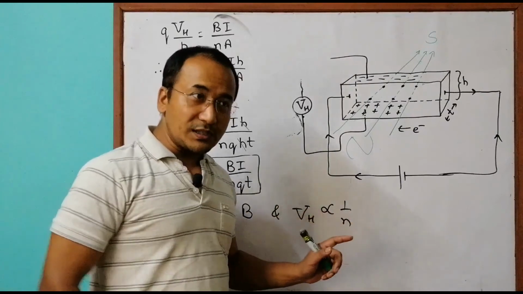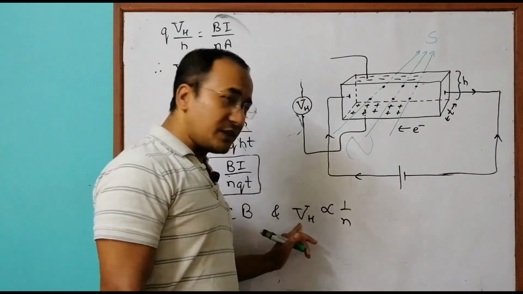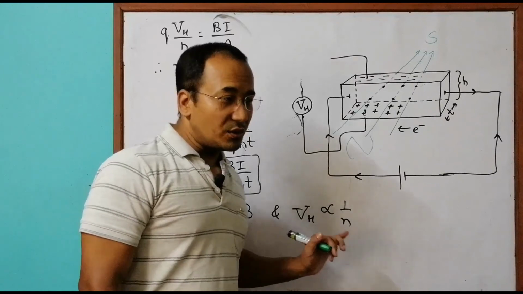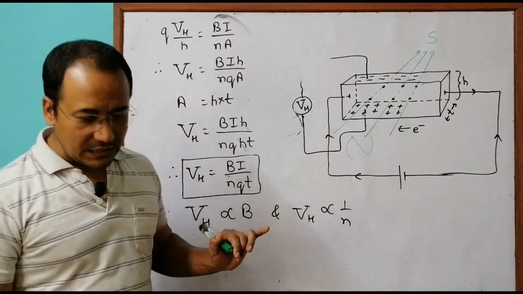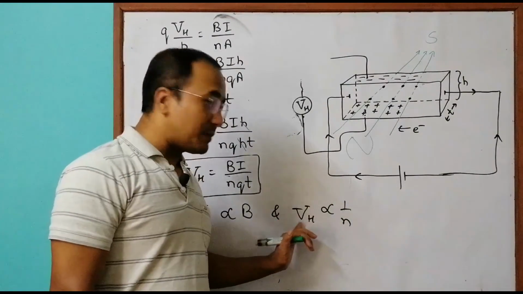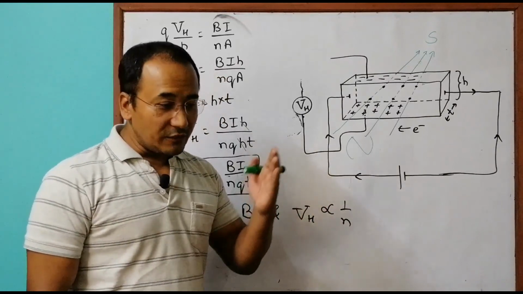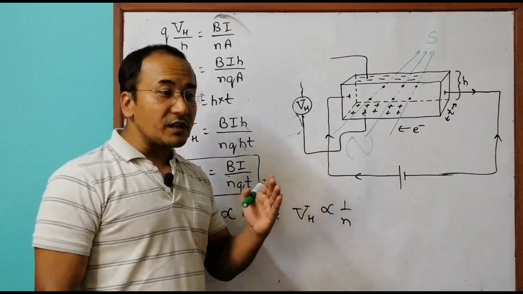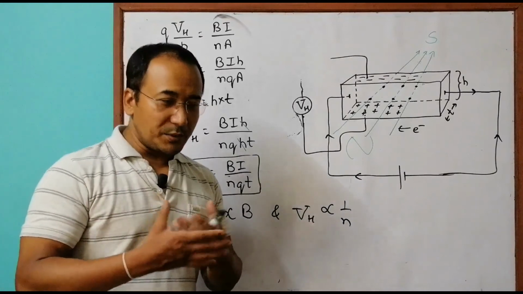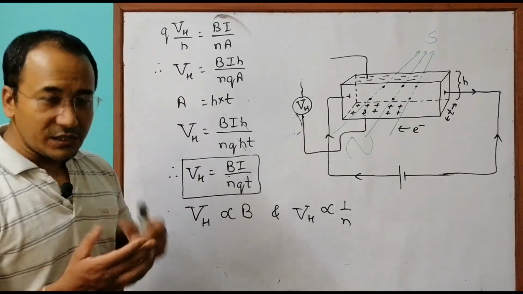But in case of semiconductors, once semiconductors were discovered, they had less N. Less N means high VH. Even if there is a slight variation in N, there will be a high variation in VH. So this philosophy is used very much in semiconductors to check their quality and purity. Because even a slight change in N will bring a huge change in the Hall voltage, which can be measured properly outside. The value of VH is high and the variation is also high, which helps in distinguishing the quality or the purity level of the semiconductors. So it is very much used in the semiconductor industry for quality control.